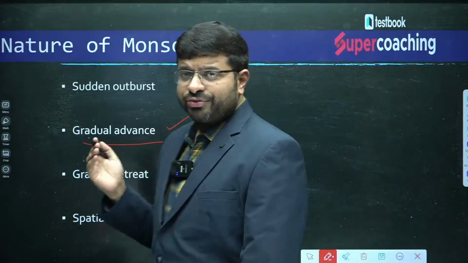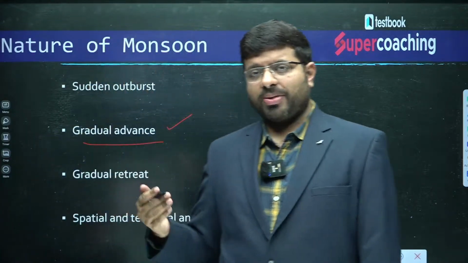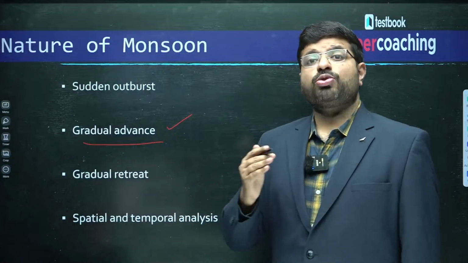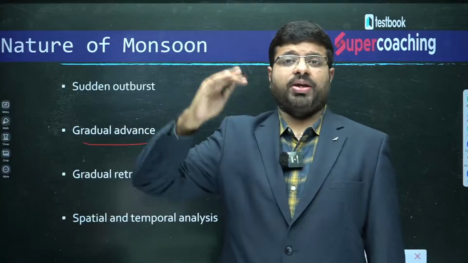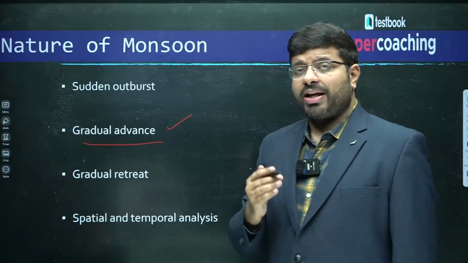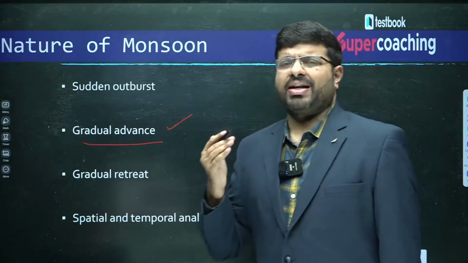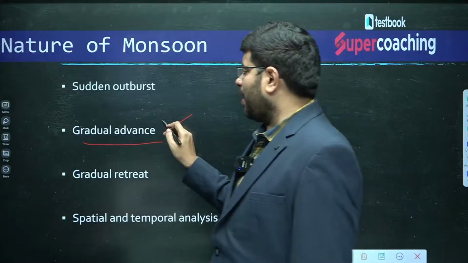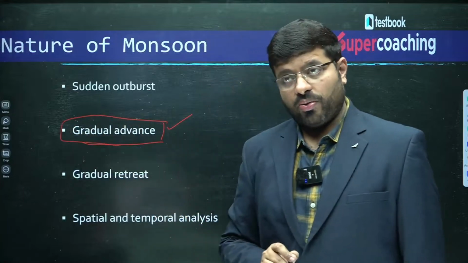Almost by the end of May, sorry, not June. Starting from Kerala, slowly by the first and second week of July, they will cover the entire portions of India, until Kashmir and all the northwest portions. So it will take from the first week of June until about July 10th for India to be completely under monsoon. That is what you call gradual advance.